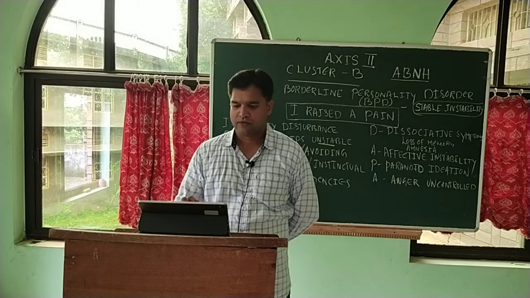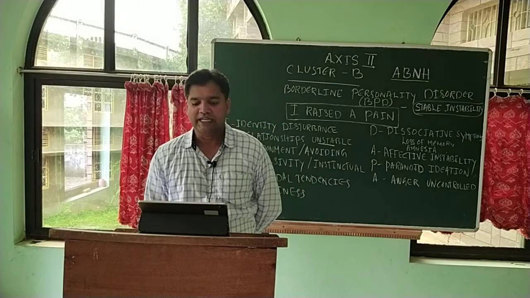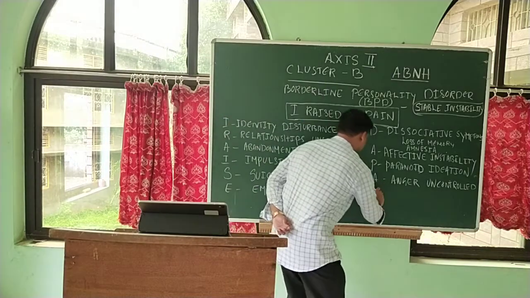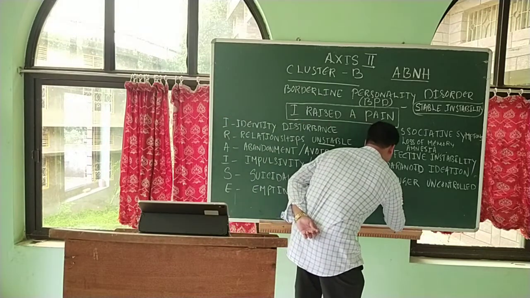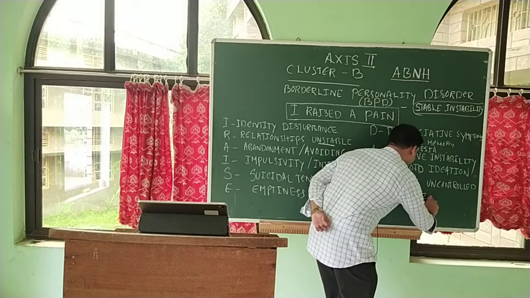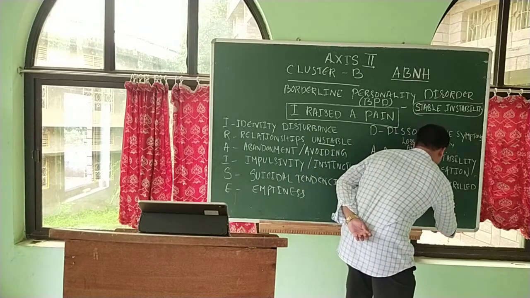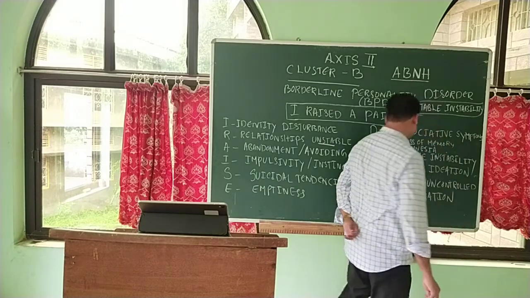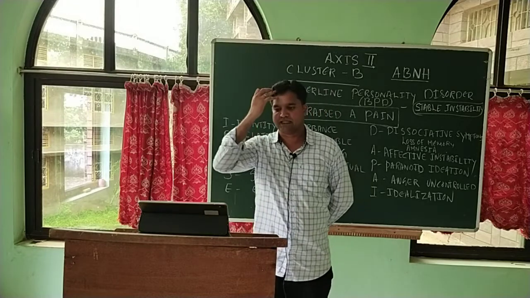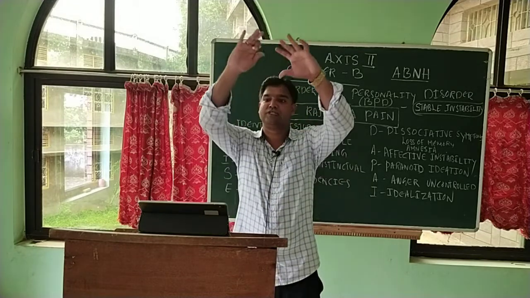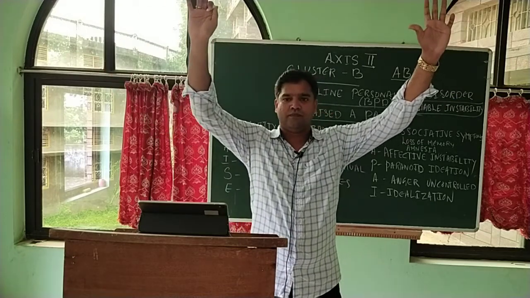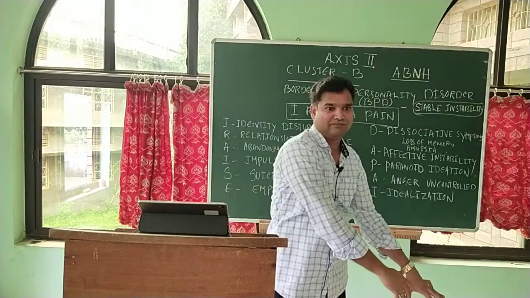Then I stands for idealization. They will idealize people. If they like someone, immediately they will keep them on the pedestal, almost like saintly figures. And immediately they will put them down. That is called devaluation.